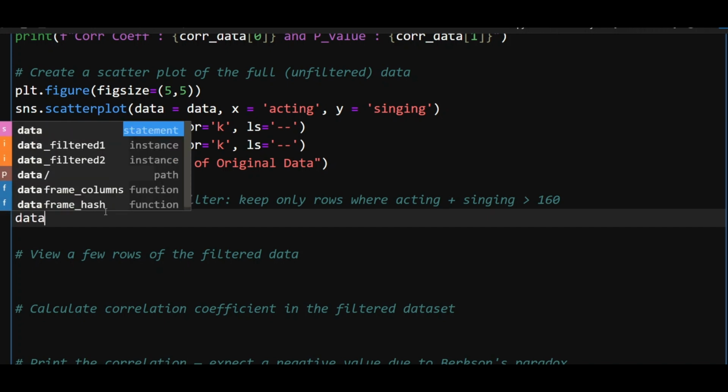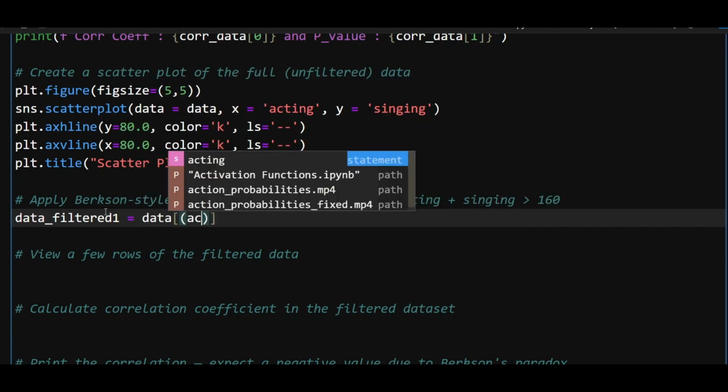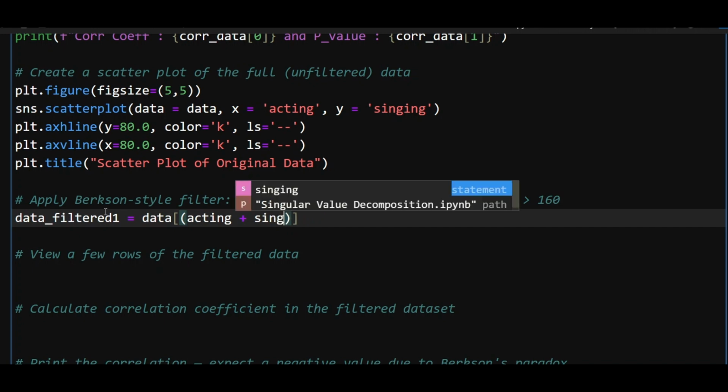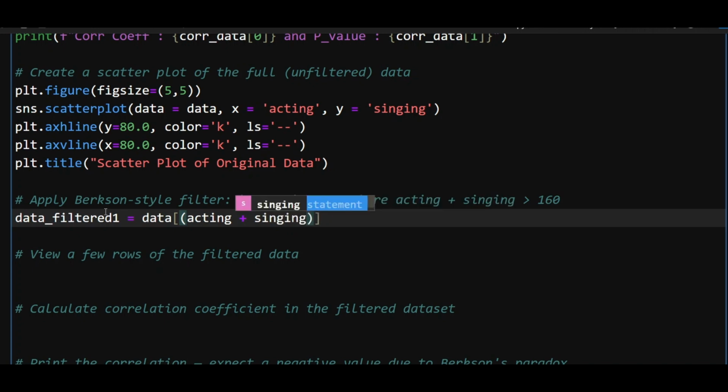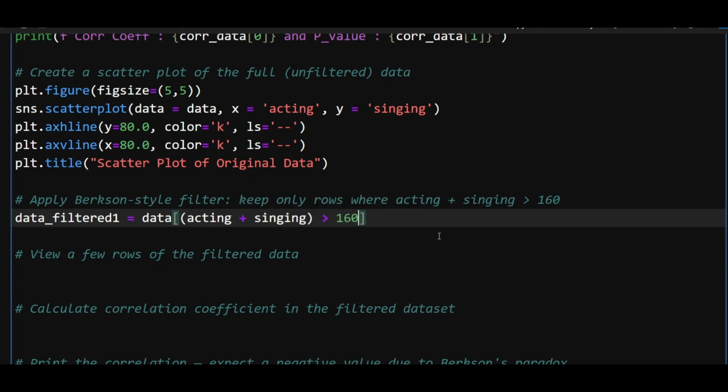I'll call this data filtered 1, and I'll take original data and I'm going to do this: acting plus singing. These scores for everybody will be added, and this should be greater than 160. That means both above average. I'm looking for elite talent, and this is how I'm going to filter out my data, original data, and I'll then see the impact of this filtering.